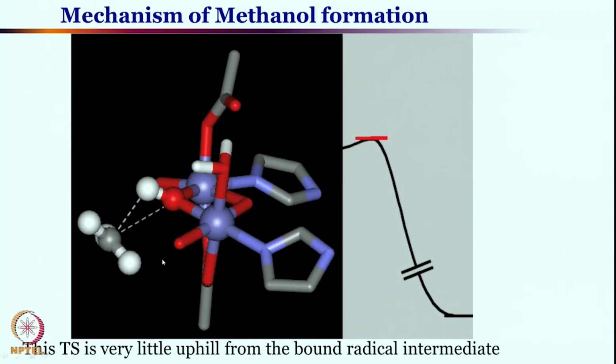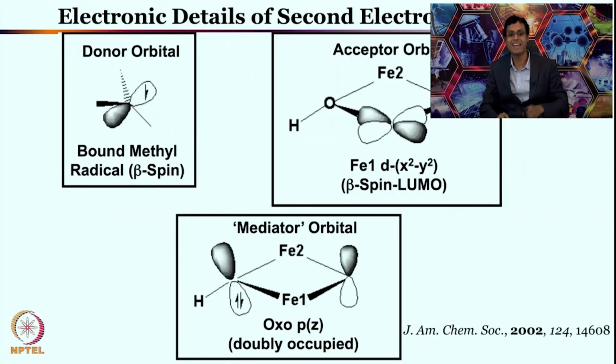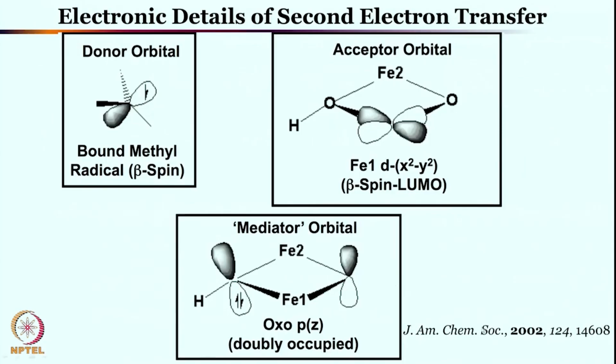So this is of course the oxygen rebound or OH rebound step with the CH3 radical, but before that the rearrangement of electrons has to happen. Let us look at those rearrangements of electrons. So this is once again from this reference, from this research paper, where this is the radical-bound or bound methyl radical.